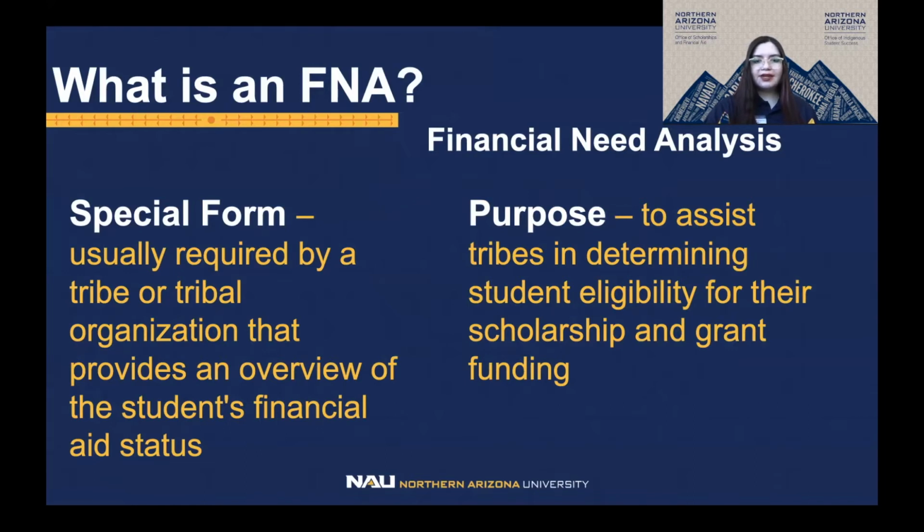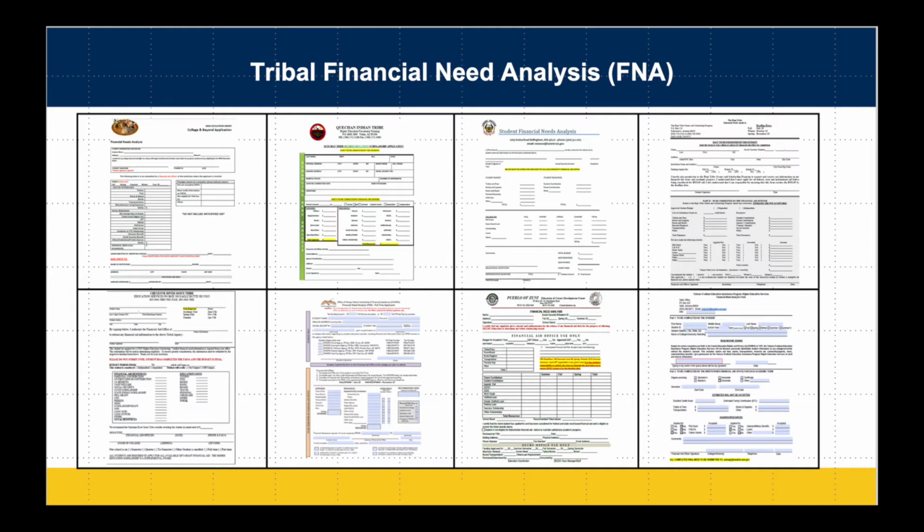By providing that overview, the purpose of the FNA is to determine student eligibility for their scholarship and grant funding applications. Depending on the applications, an FNA form needs to be submitted at least yearly. Here are several examples of tribal FNA forms. Each has a student section that needs to be completed, signed, and submitted to the following email: scholarships@nau.edu. OSPA will complete the form by indicating student expenses, financial aid awarded, tribal need, and enrollment status.